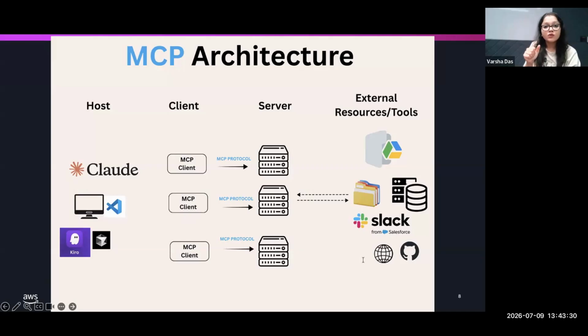Cursor is a host. Kiro, the agentic IDE, is a host. Goose, an open source tool, is a host. Your Spring Boot application, which is annotated with @SpringBootApplication, is also a host. It's like the process that boots up and orchestrates everything inside it. And client, on the other hand, is the connector which lives inside the host. One client per server. More like a WebClient equivalent in the Spring world.